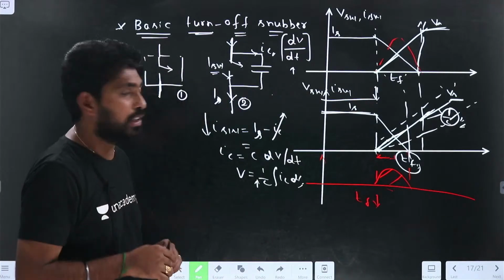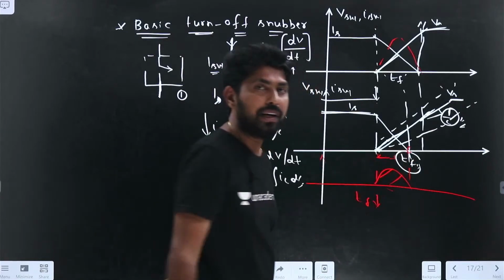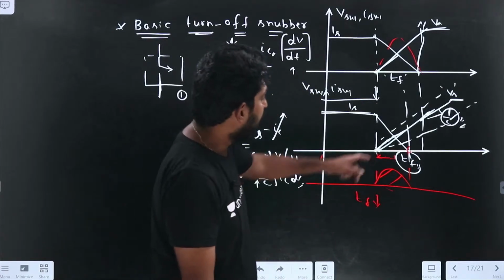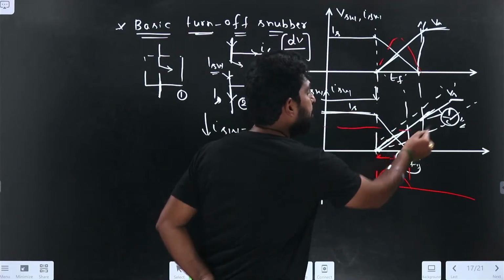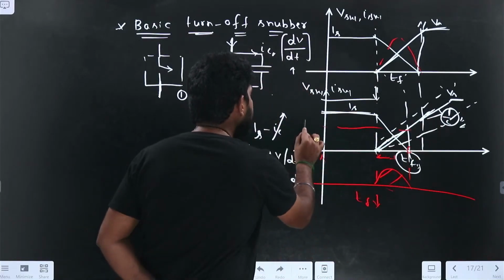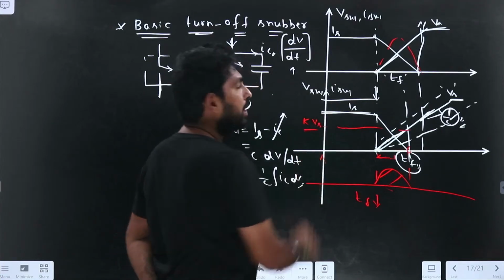So the TF has reduced. That is, the off time, the delay time, is reduced because the current is 0 here itself. The voltage during that time is reduced, and it depends on the C value. Let us assume that this is reduced by a fraction K into Vs.